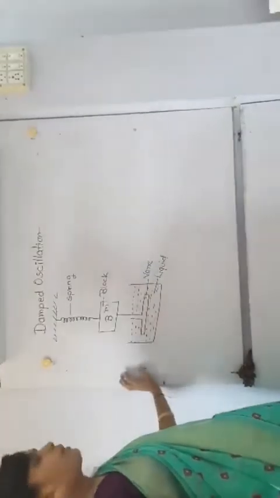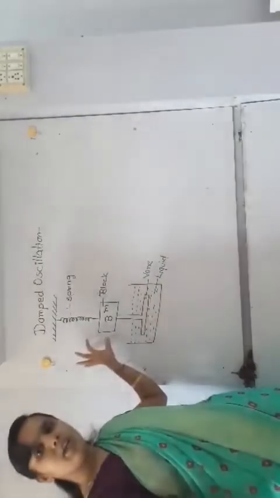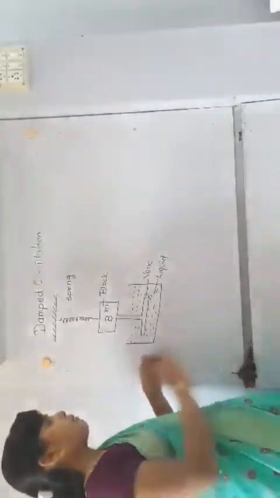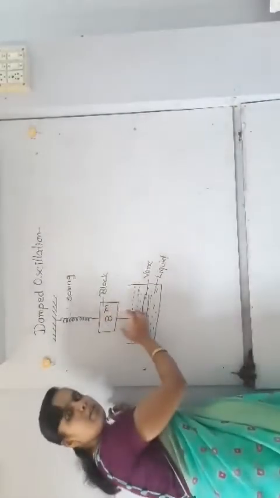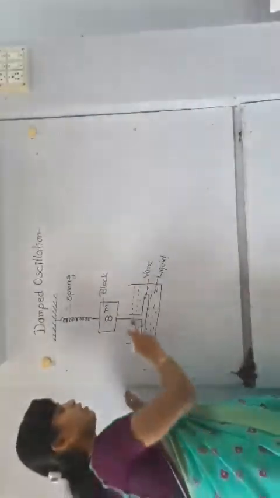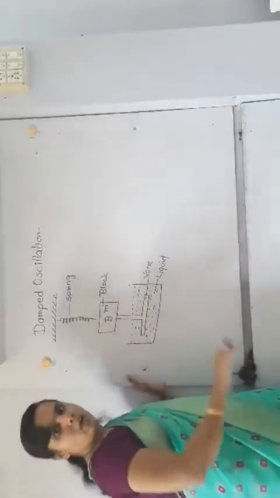Now I apply a force on this block, and the block goes downward. When the block goes downward, the vane also goes downward.